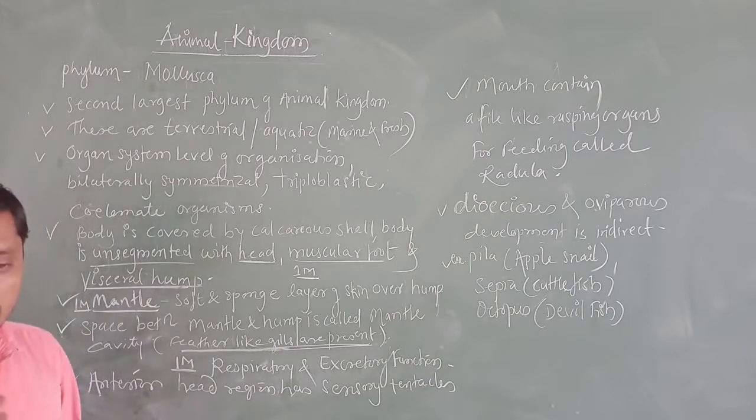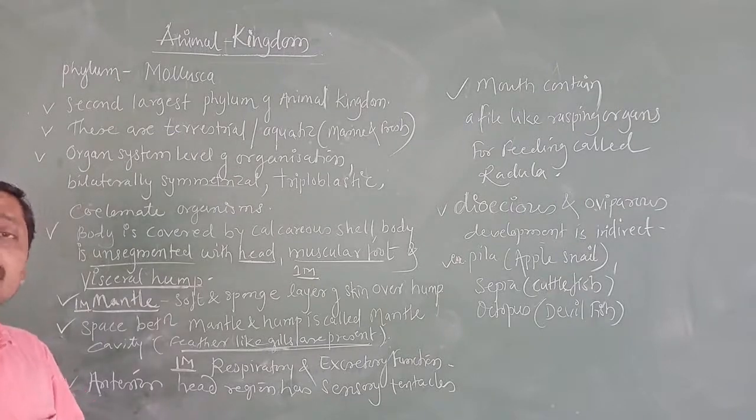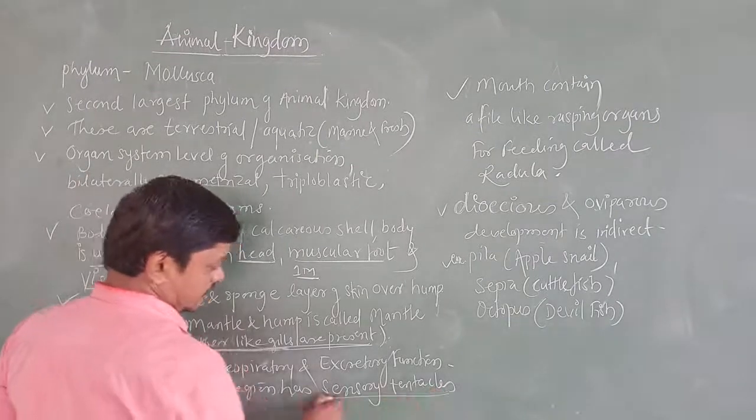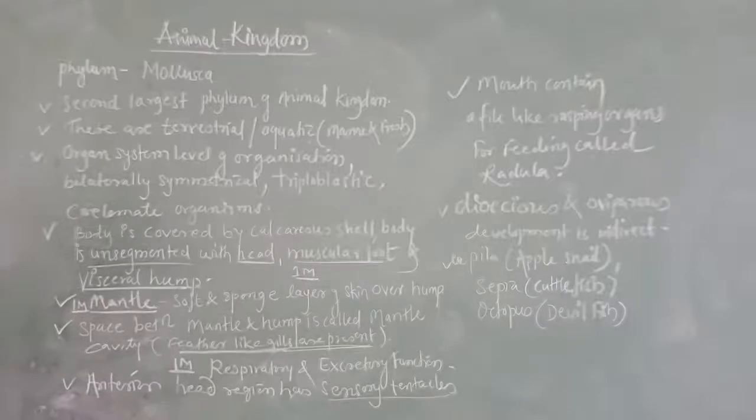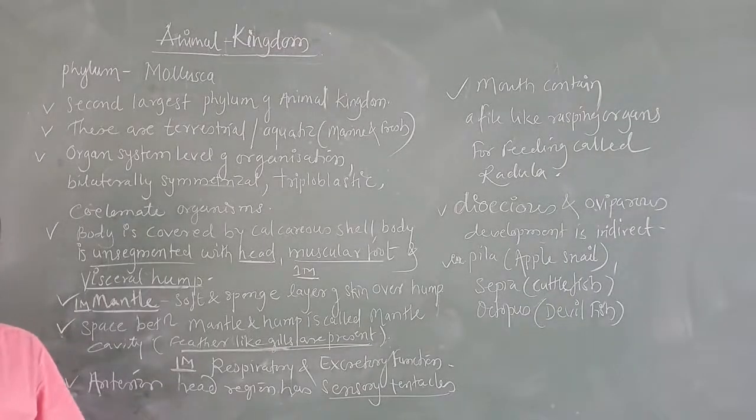Next one is anterior head region has sensory tentacles. I told you already about the sides of an organism: anterior, posterior, dorsal, ventral. Here, anterior means the head region. In molluscans we are going to find sensory tentacles.